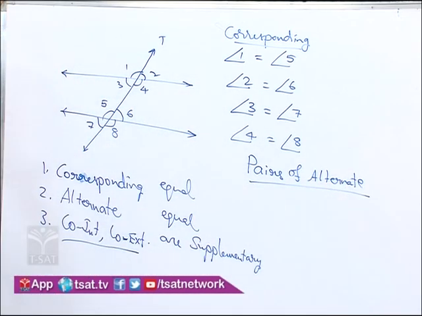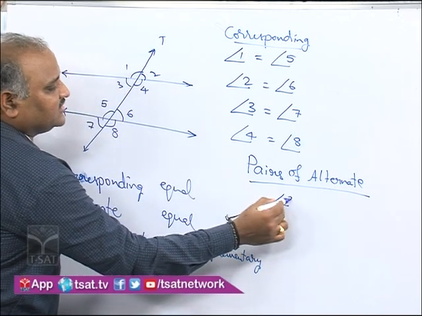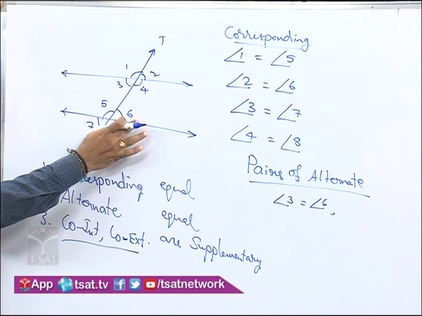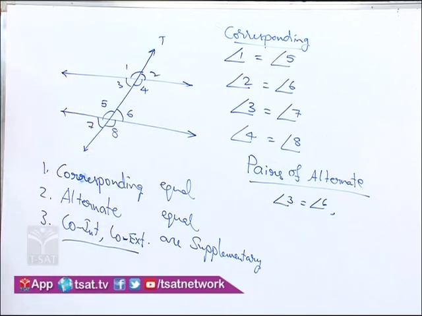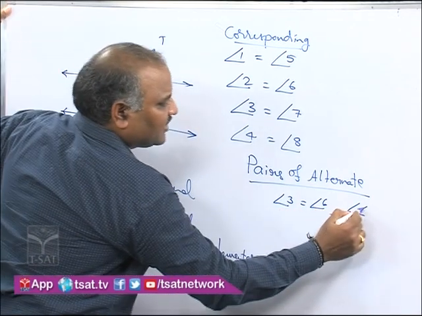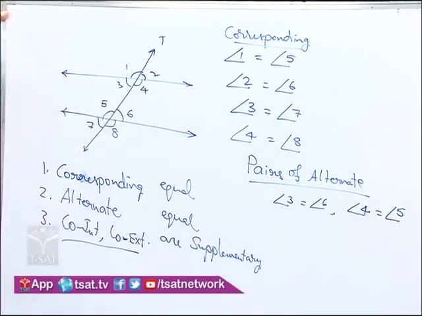In interior angles, we can see 3 is alternate to 6. Angle 3 is equal to angle 6. You can see clearly 3 is on the left side, 6 is on the right side, and both are in the interior, and these are not adjacent. So all conditions are verified for alternate angles. Next, angle 4 is equal to angle 5. These are pairs of alternate interior angles. Angle 3 is equal to angle 6 and angle 4 is equal to angle 5.